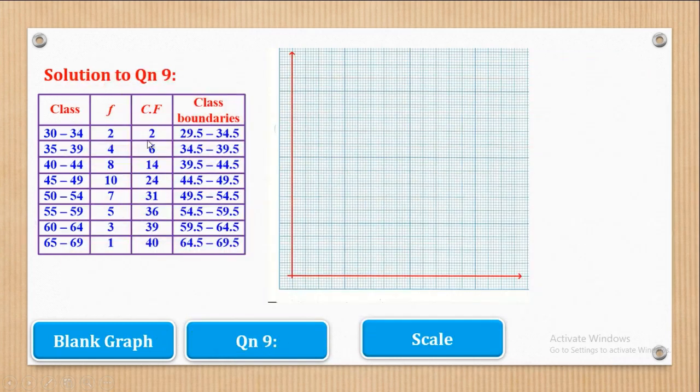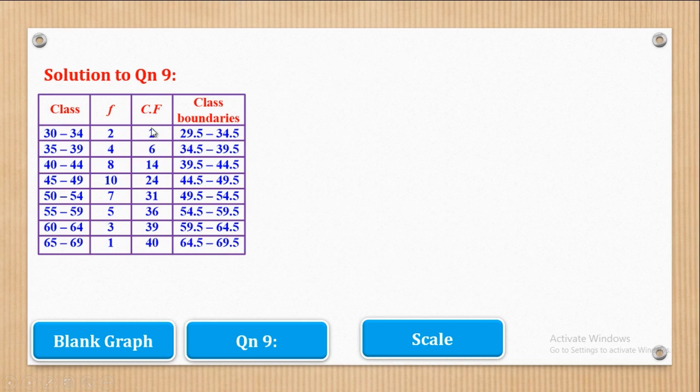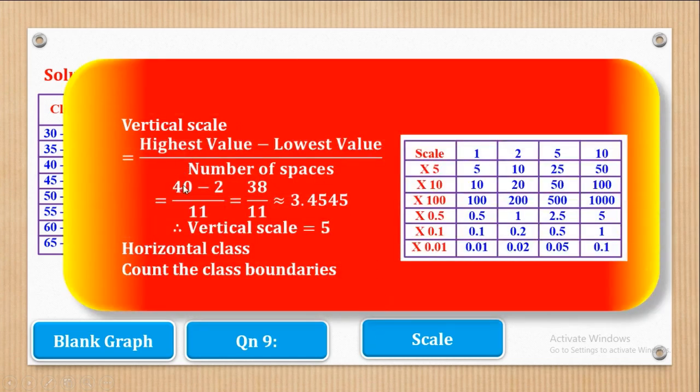For example, now next will be highest value minus lowest value. For this cumulative frequency, highest value is 40 and the lowest value is 2. So we shall come here and say, to get the scale, we shall say highest value, which is 40, minus lowest value, which is 2, over the number of spaces, which is 11. Now 40 minus 2 will be equal to 38. Over 11, we will come up with 3.4545 recurring.